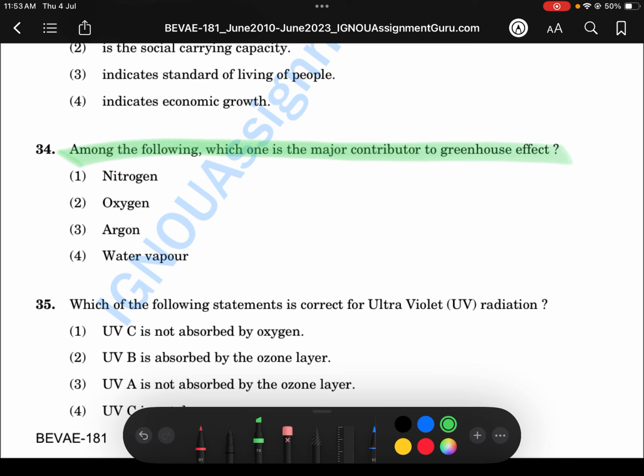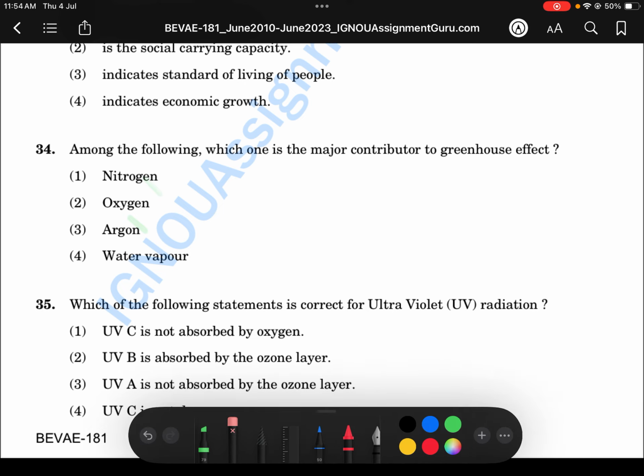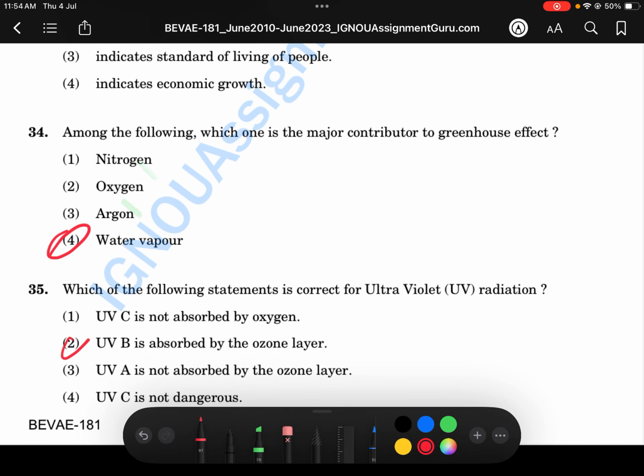Next, let's see: among the following, which one is a major contributor to the greenhouse effect? Here there is no chlorofluorocarbon or any other thing, so for the greenhouse effect, which will be the answer? It will be water vapor. Okay, water vapor. This is this one. Okay, easy, B. Important question, mark it down.